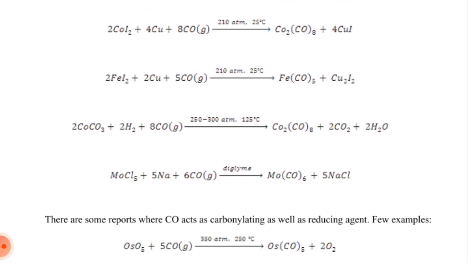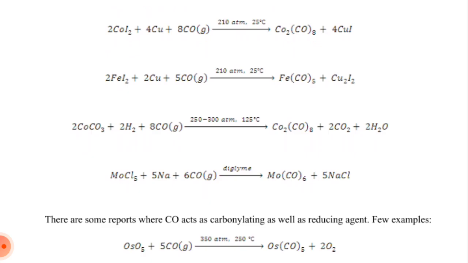2 moles of cobalt diiodide react with 4 moles of copper and 8 moles of carbon monoxide at 210 atmosphere and 25 degrees Celsius. We get dicobalt octacarbonyl and 4 copper iodide. 2 moles of iron iodide react with 2 moles of copper and 5 moles of carbon monoxide gas at 210 atmosphere and 25 degrees Celsius.